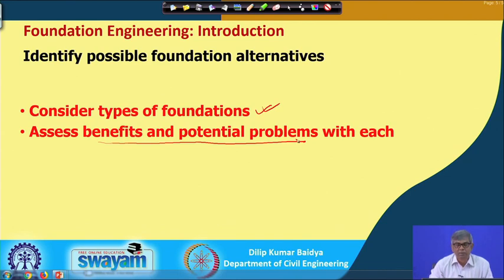And what could be the problems? Suppose for a particular area and a particular loading, if you choose shallow foundation, you may find that the foundation will undergo a huge amount of settlement, and that may result in failure also. So, all those things have to be finally assessed, and finally, you have to choose the best alternative. So, if you choose the shallow foundation, for example,